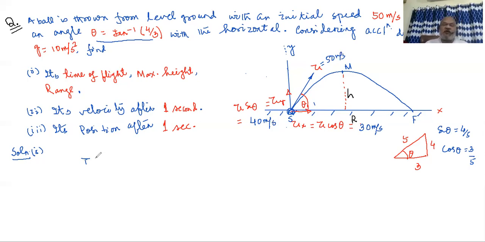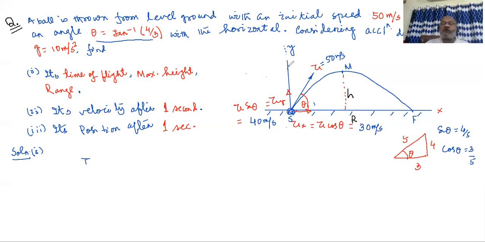So coming back to our issue, the time of flight, we know time of flight is controlled by vertical motion. And whenever you consider vertical motion, the trick is you completely forget about the horizontal motion especially. We only concentrate on the vertical motion. If you concentrate on the vertical motion, then you assume there is no horizontal motion. So u equal to 50 we forget, ux that is 30 meter per second we forget. Only we try to keep in our mind that the ball is thrown vertically with a velocity of 40 meter per second. So the motion will look as if the ball is going up straight, no left or right shift, because there is no horizontal motion.